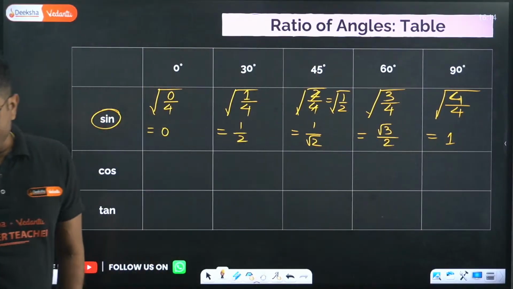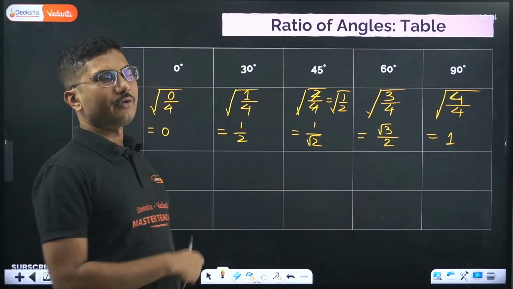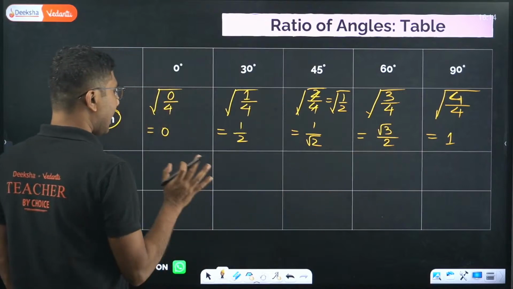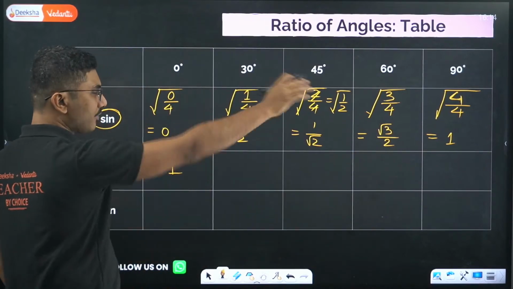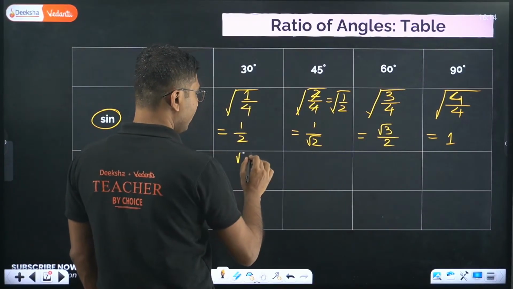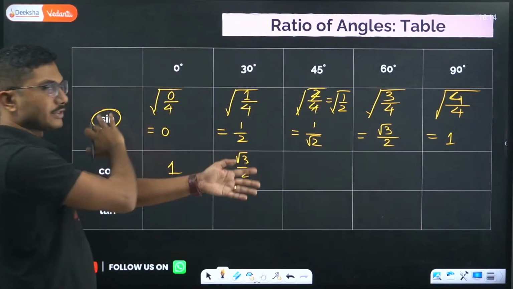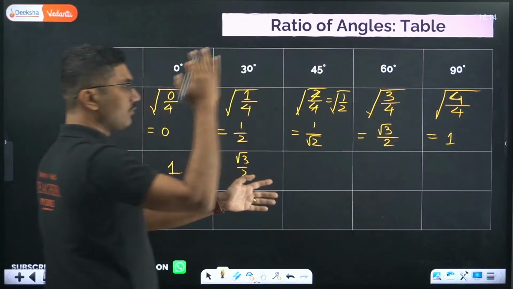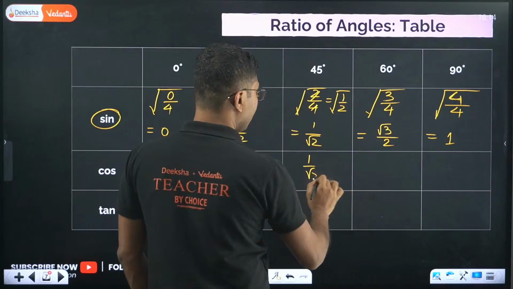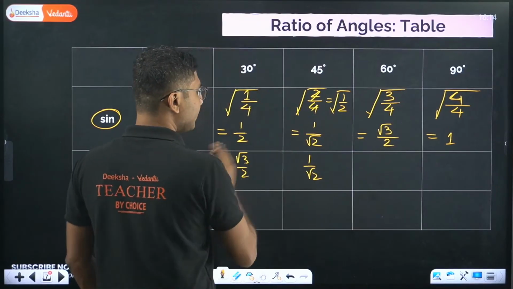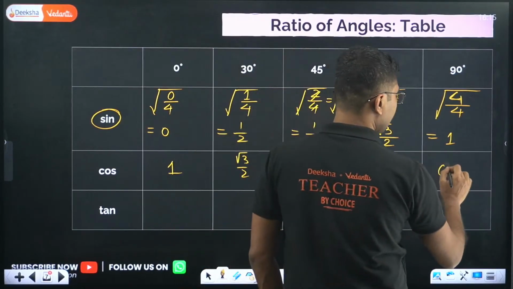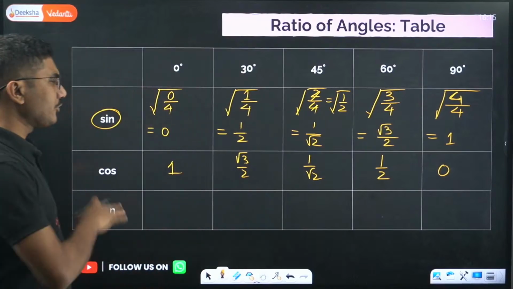So if you figure out one of the angles, you can figure out the remaining ones as well. So for cos, you start with the end value and write it here. Next value is root 3 by 2. So basically the order reverses. For sine it's like this, for cos it will be reversed order. Everything is same. Now 1 by root 2 will be 1 by root 2 obviously, because this is third order from this side, this is third order from this side. Next is cos 60 is half, and cos 90 is 0. Okay, so this is the cos table.